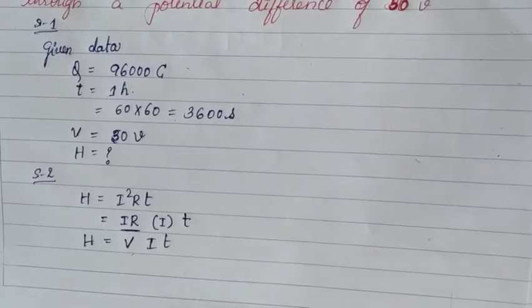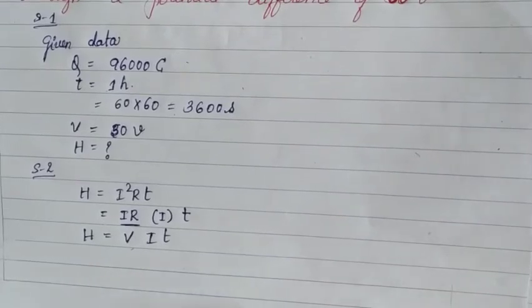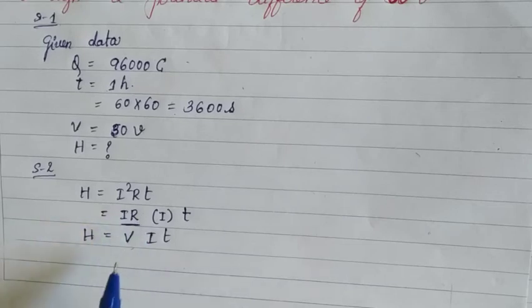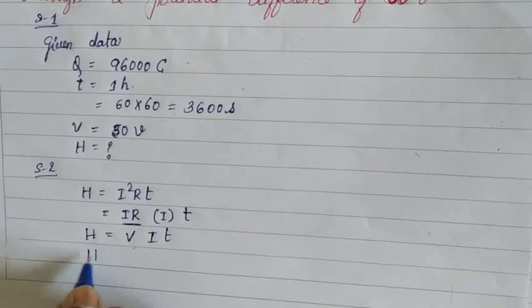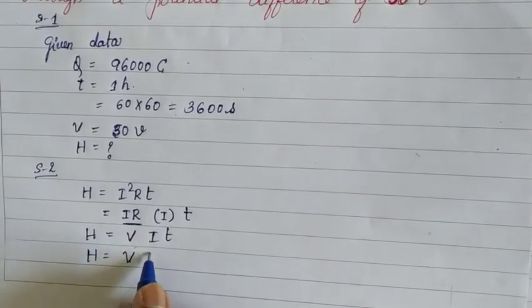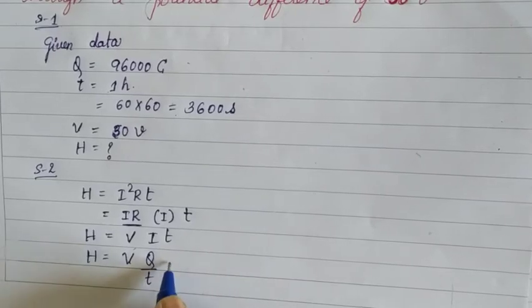Ohm's law states that V by I is equal to R. By that, instead of IR, we can write V. So V into IT. And next, in the place of I, we can write Q by T into T.